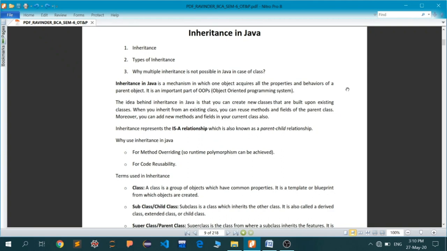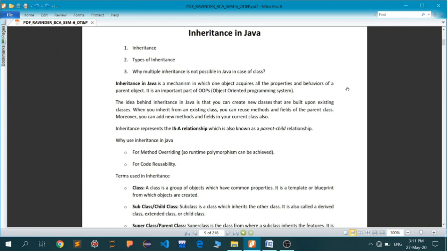If you have inherited from a particular class called A, then you are the child class and class A will be your parent class. These are a few of the terminologies we normally use in inheritance. So you are going to inherit the properties of your parent class.